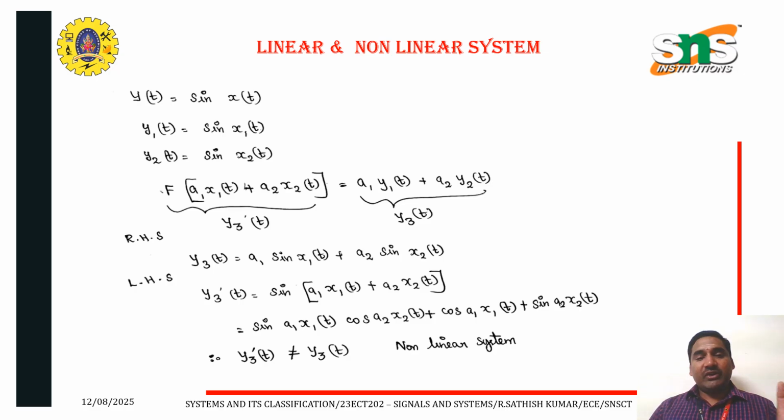Function of a1 into x1 of t plus a2 into x2 of t, which is equal to a1 into y1 of t plus a2 into y2 of t. First, we can find out the y3 of t. Next, y3 dash of t. Function is nothing but sine function. Therefore, sine a plus b formula: sine a cos b plus cos a sine b. So, the both RHS should be not equal to LHS. The system is said to be non-linear system.